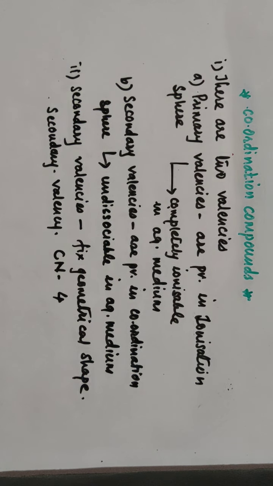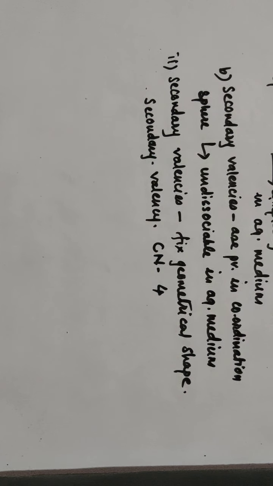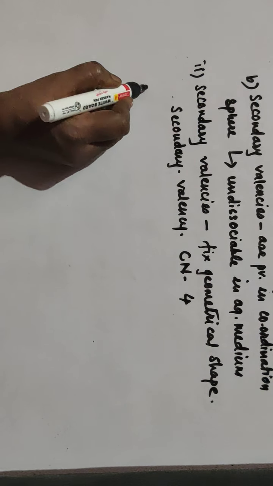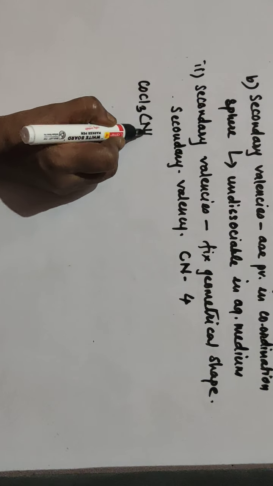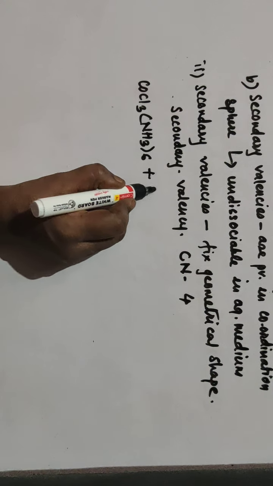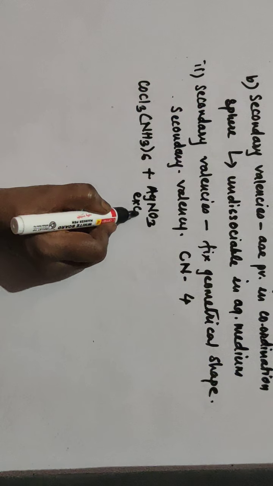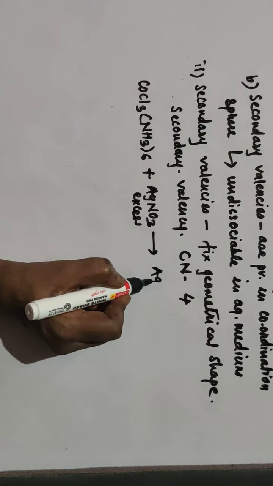So this is about the postulates of Werner's theory. Then Werner did one experiment with the compound. He took one compound, CoCl3·6NH3, and when it reacts with excess of AgNO3, there is a formation of AgCl precipitate.